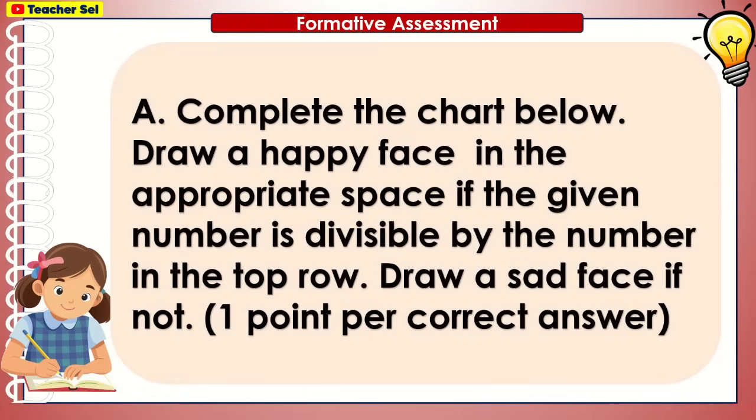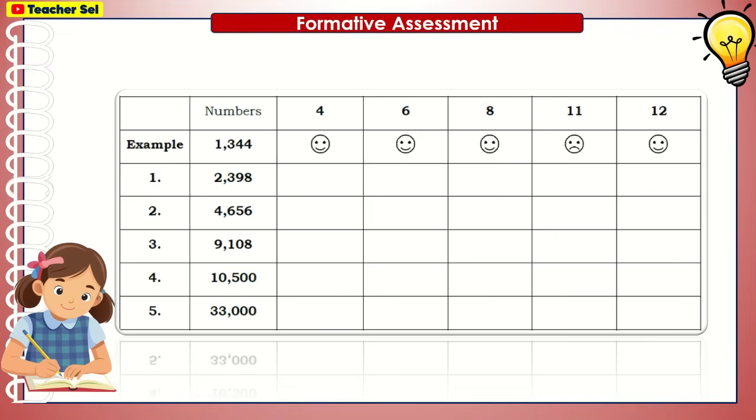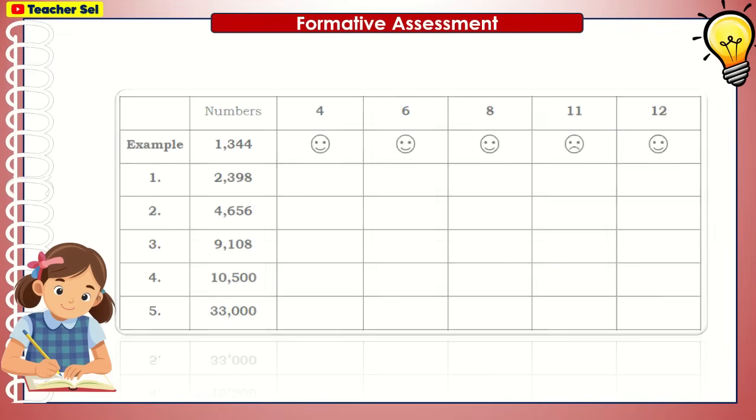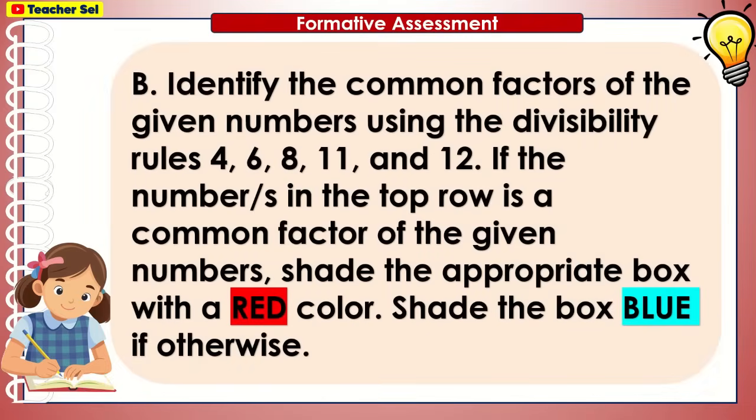Complete the chart. Draw a happy face in the appropriate space if the given number is divisible by the number in the top row. Draw a sad face if not. Identify the common factors of the given numbers using the divisibility rules 4, 6, 8, 11, and 12. If the number in the top row is a common factor of the given numbers, shade the appropriate box with a red color. Shade the box blue if otherwise.